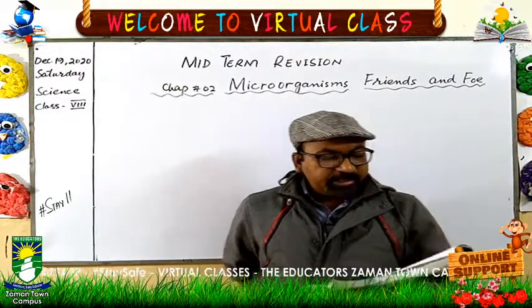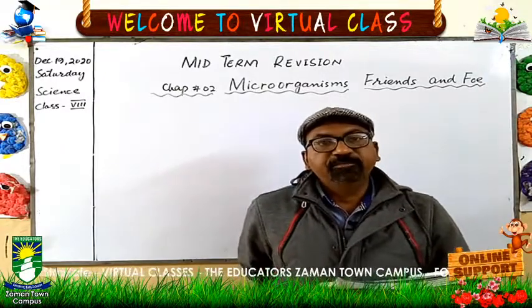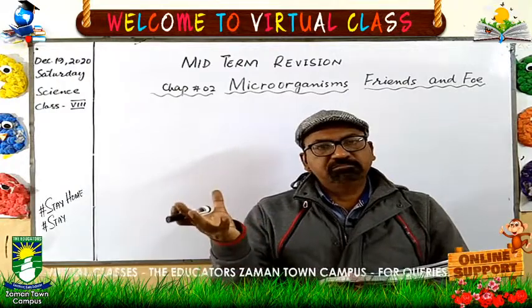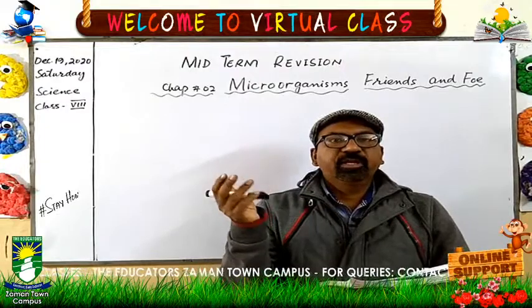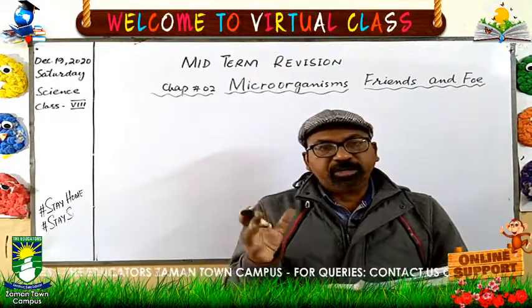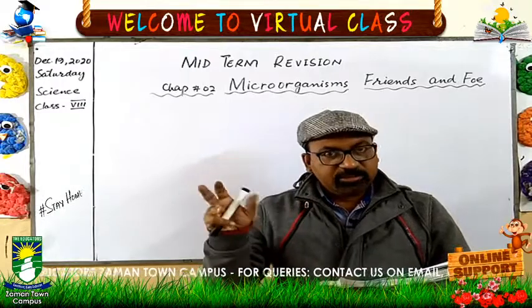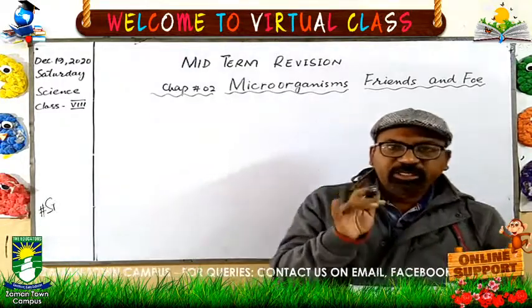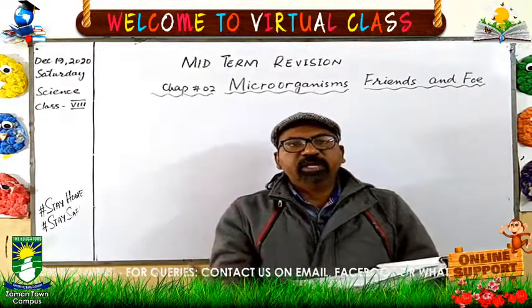Their habitat is that they are present in dark moist places. They produce spores, and when these spores get the proper environment, proper moisture, proper darkness, they just grow on the substrate. Substrate is an organism or a place where they grow.